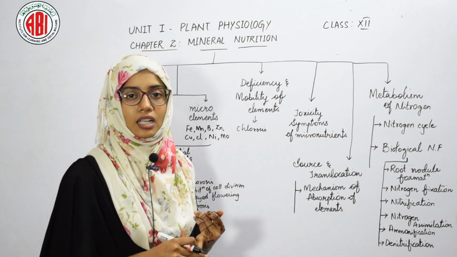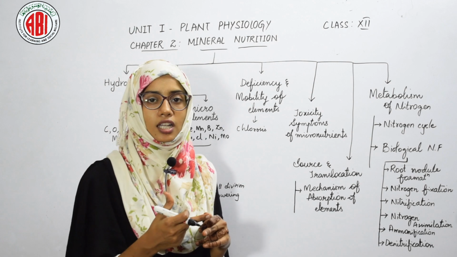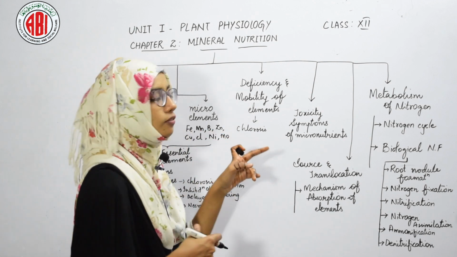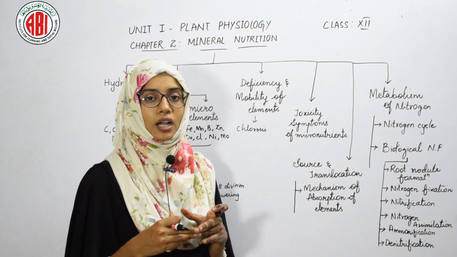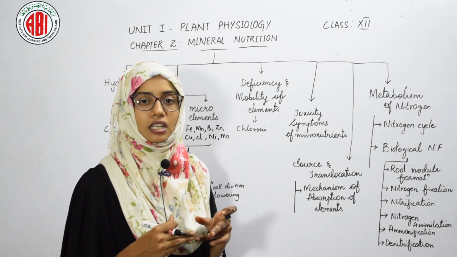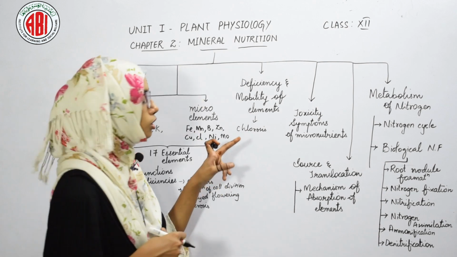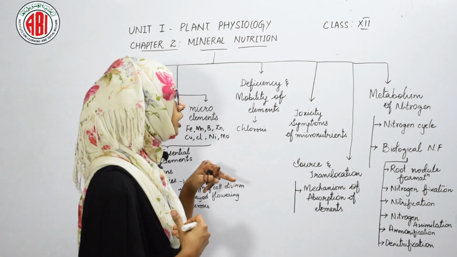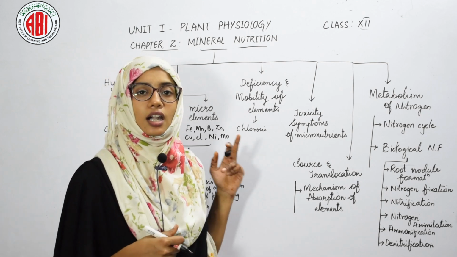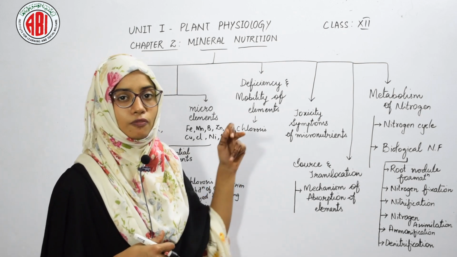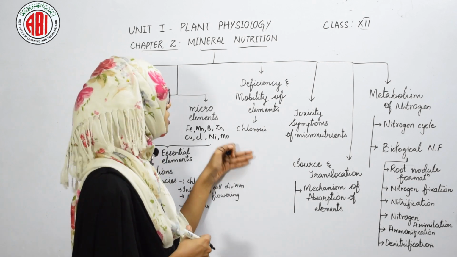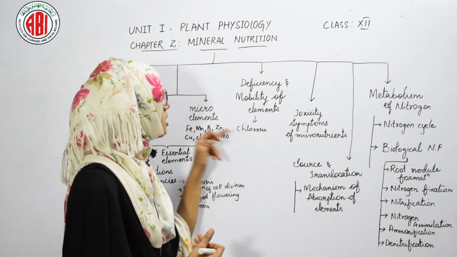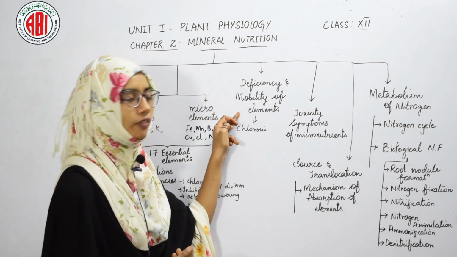The mobile elements, when they move from older to younger leaves, the older leaves show the chlorosis first. When it cannot move, or the non-mobile elements like calcium, due to the non-mobility of calcium, it cannot move from older leaves to younger leaves. So the younger leaves show the deficiency symptom first, before the older leaves. Therefore we can see that the chlorosis, yellowing of leaves, depends on the mobility of elements.